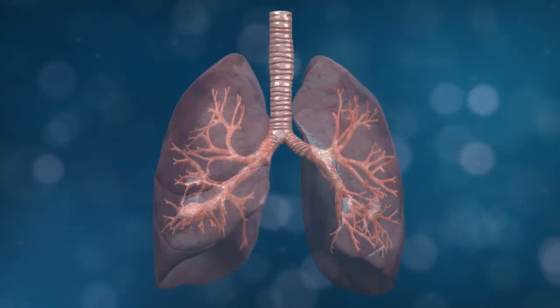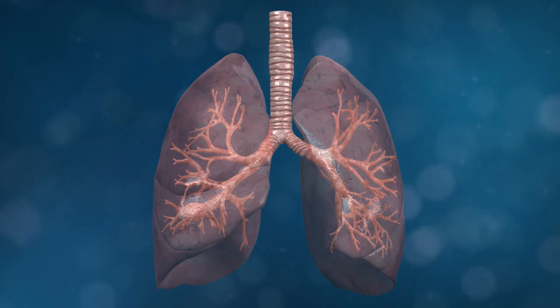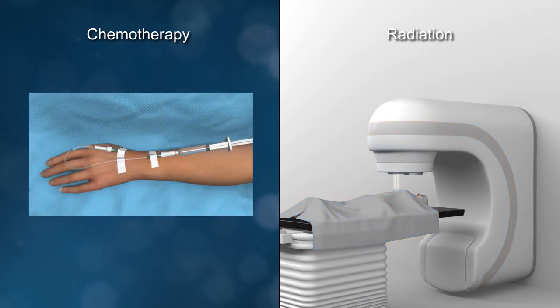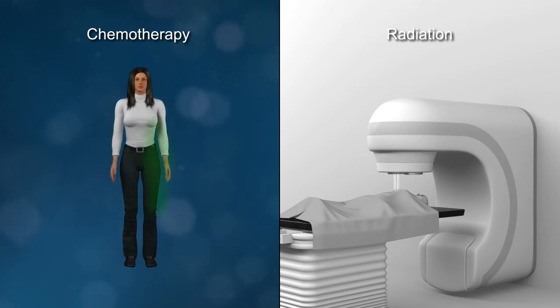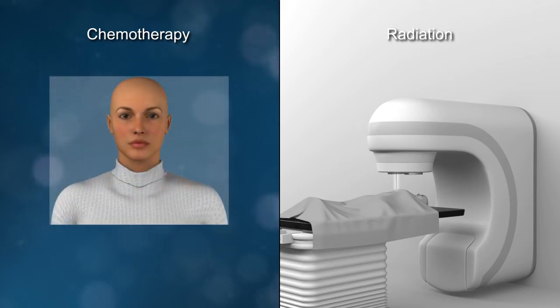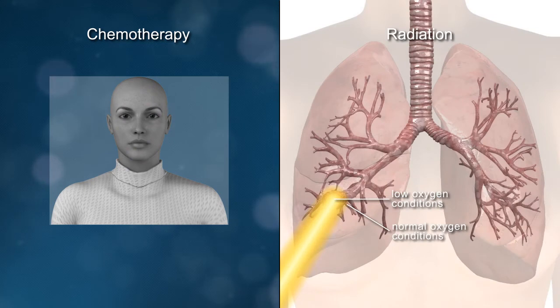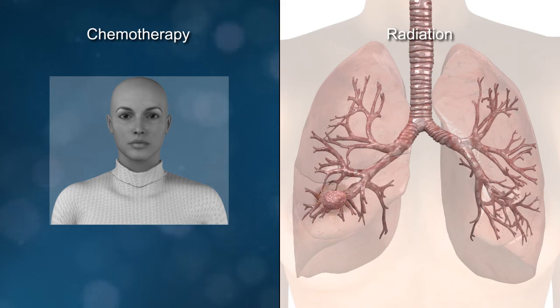Because of the historic inaccessibility of lung tumors, medical science has attempted to treat lung cancer remotely with chemotherapy and radiation. Each of these treatments has drawbacks. Traditional chemotherapy is a non-localized systemic treatment that affects the entire body and often includes a variety of well-known side effects. Radiation can be more targeted, but tumor cells typically suffer from low molecular oxygen, and oxygen must be present for radiation to work properly. Consequently, surrounding cells are often damaged more than the tumor, which may continue to grow.